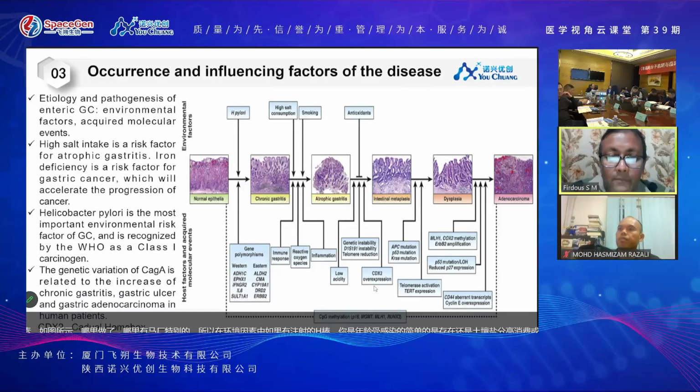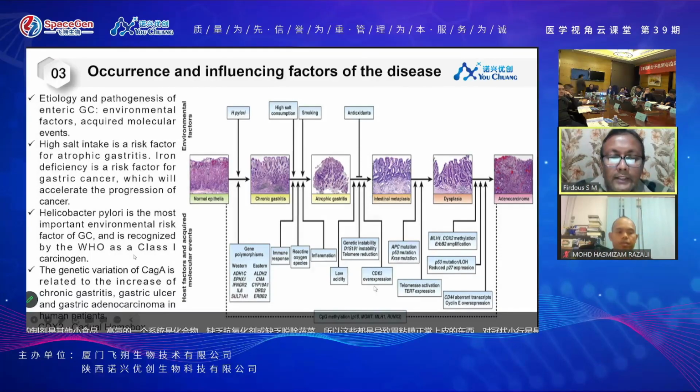So the gene polymorphisms, for example, in Western and in Eastern people. In Western people, there are polymorphisms of ADH1C, that is alcohol dehydrogenase class 1, whereas in the case of Eastern people, the genetic artifacts are generally seen in ALDH2, that is aldehyde dehydrogenase class 2.